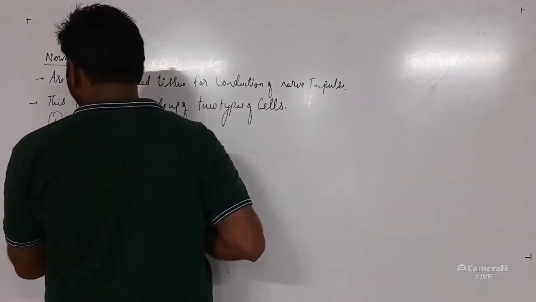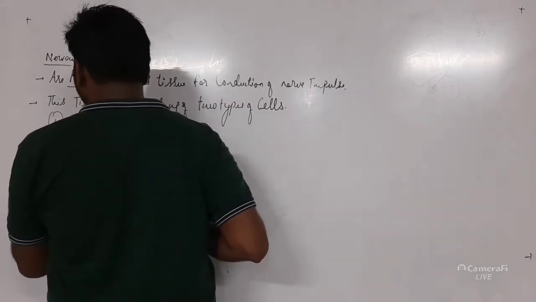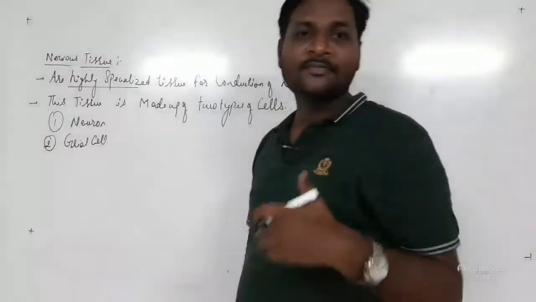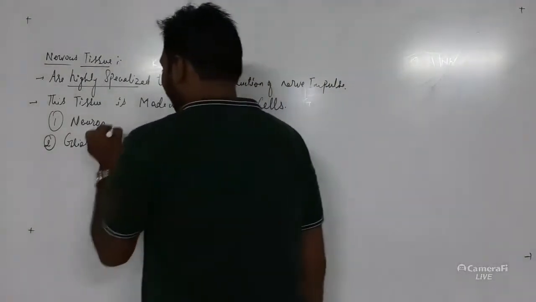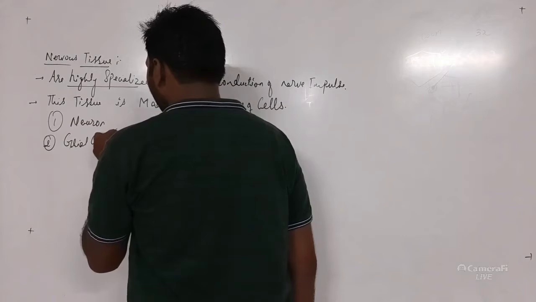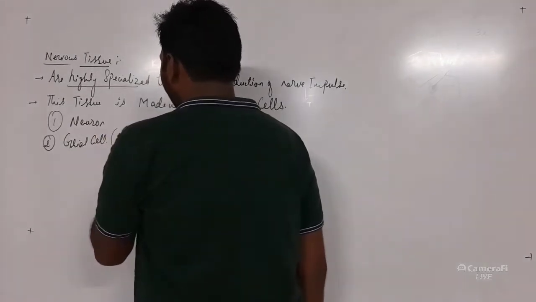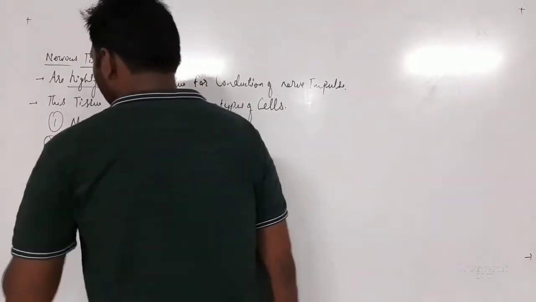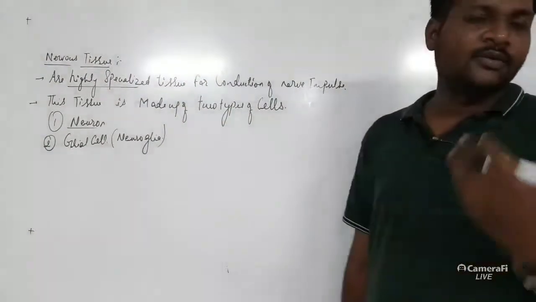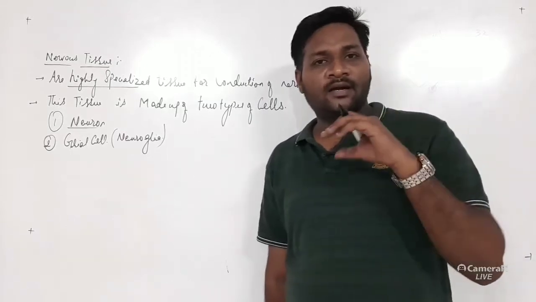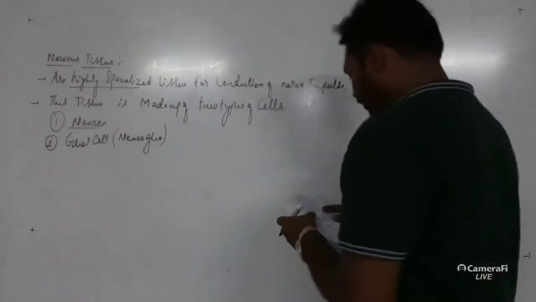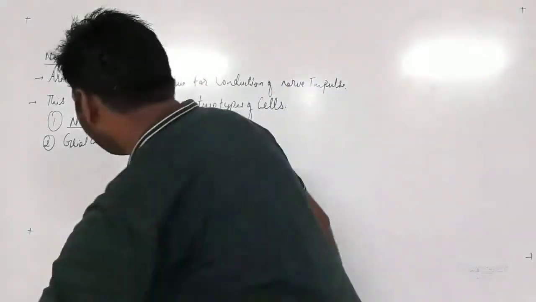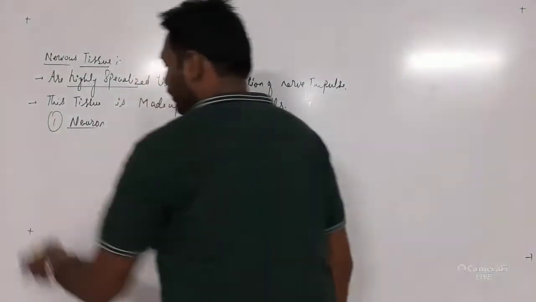The glial cells are also generally referred to as the neuroglia. We'll discuss them after the structure of the neuron. So what this neuron is, and what its different structures are, let's see. First, that is the neuron.